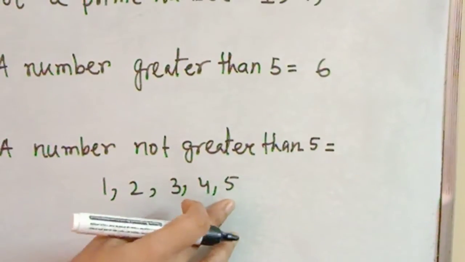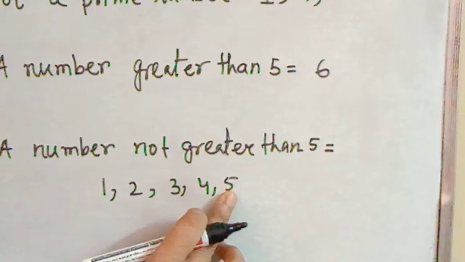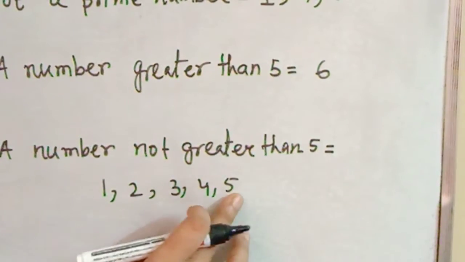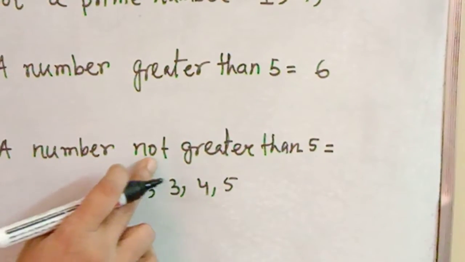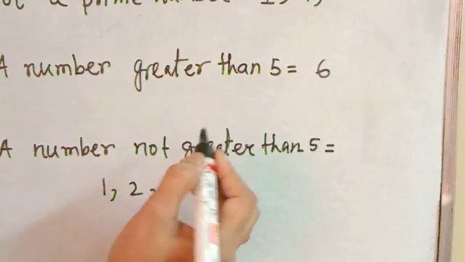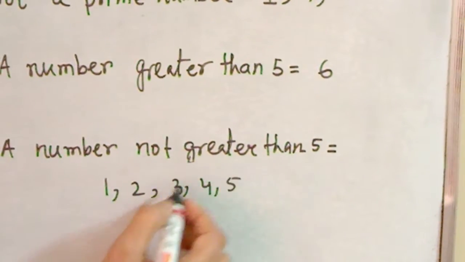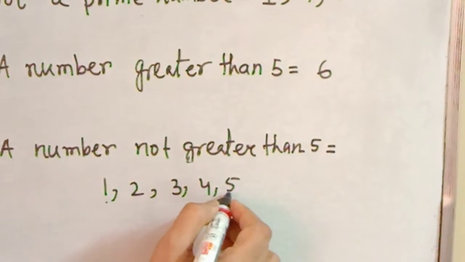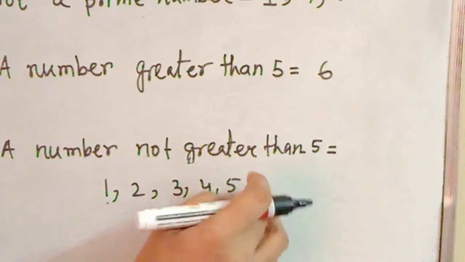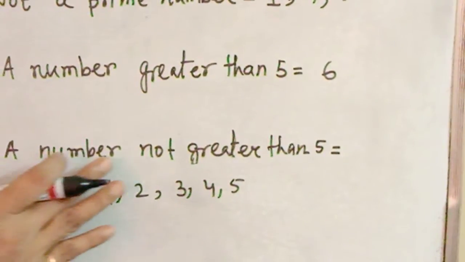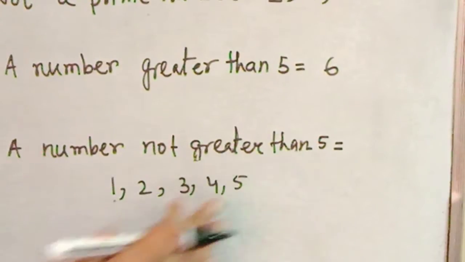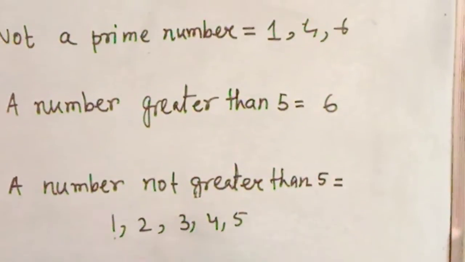Why we have written 5? The question can arise here. Not greater than 5. 5 is equal to 5. And here the question is not greater than 5. So we have to follow this sentence. So 1, 2, 3, 4 and 5. 5 is equal to 5, not greater than 5. So what are the possible outcomes which is not greater than 5? 1, 2, 3, 4 and 5.